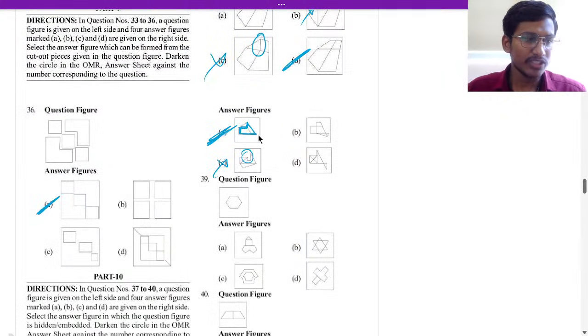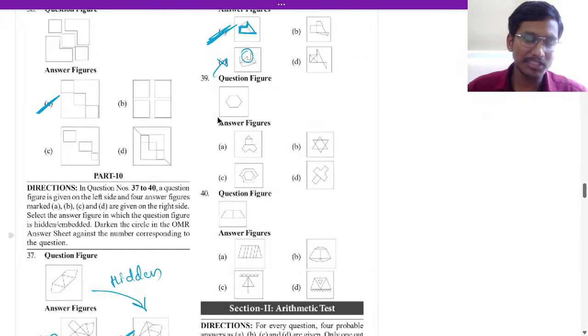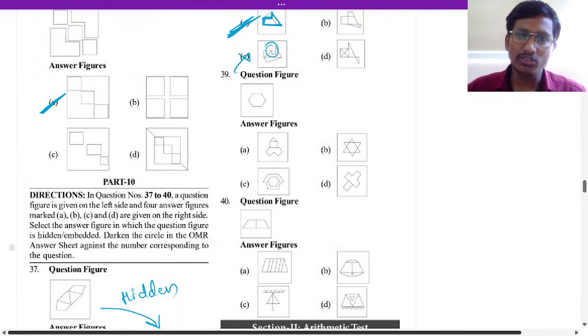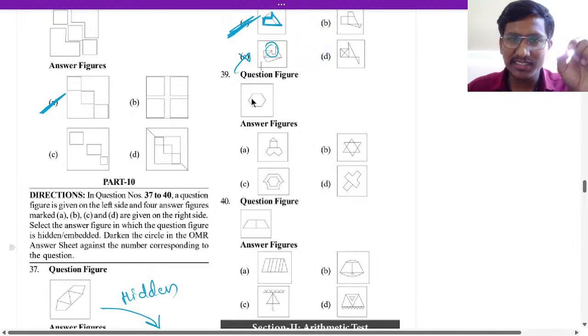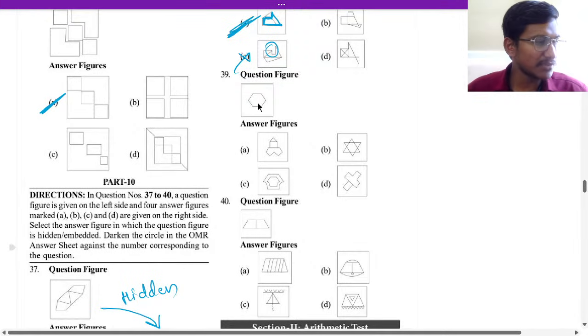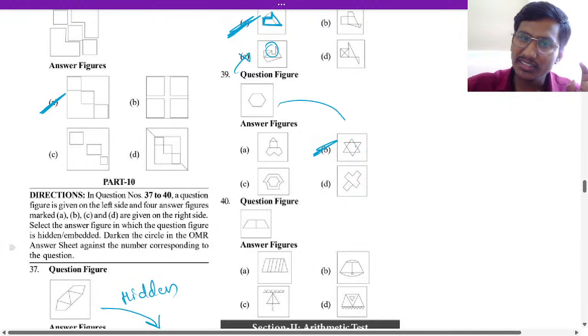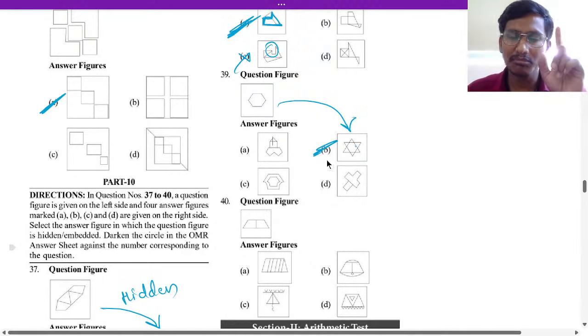Okay, good. Next, students, that is 39 question. What is the answer for 39? Tell me. Okay, so for 39 question, the answer is a six-sided figure, that is a hexagon, right? So the hexagon is hidden in option B, that is the star. It is hidden in the star here, inside this. Okay, B is the answer.